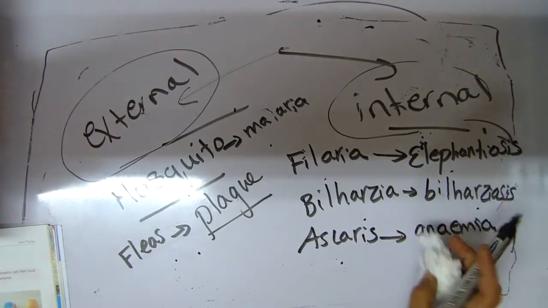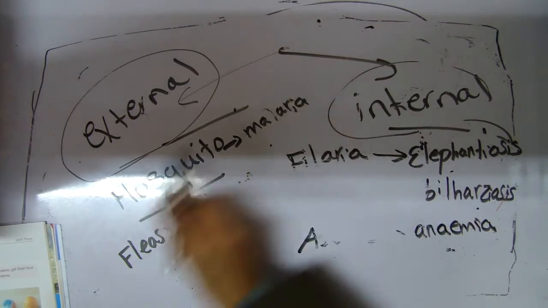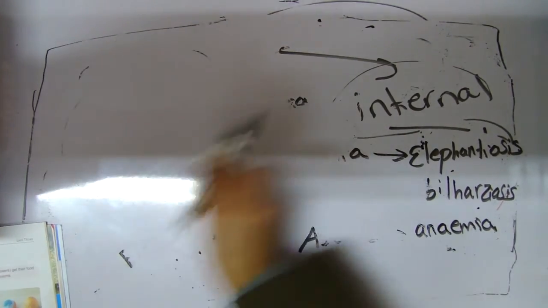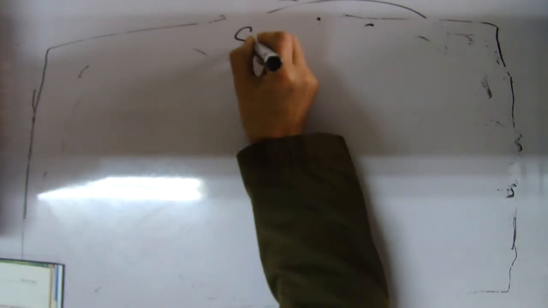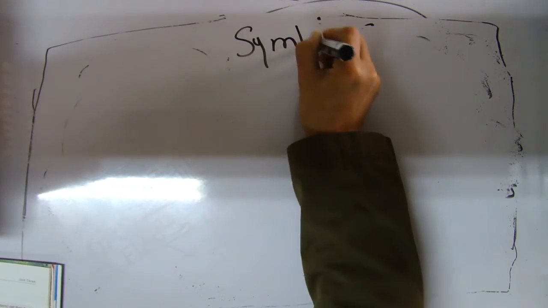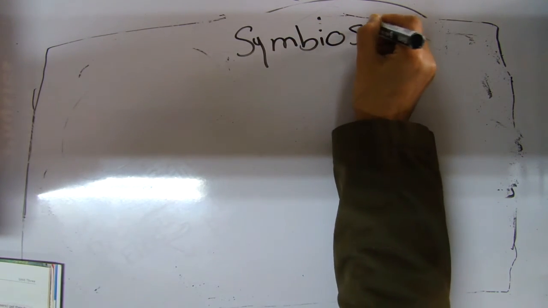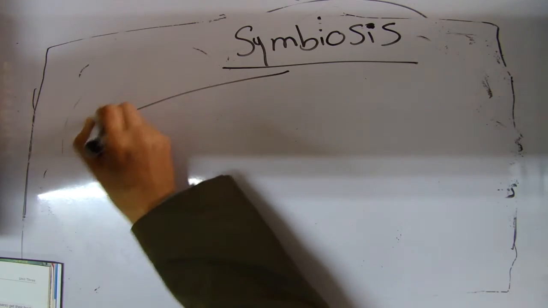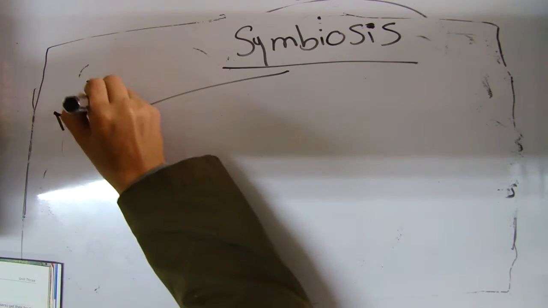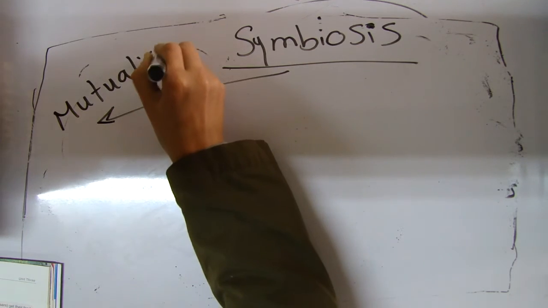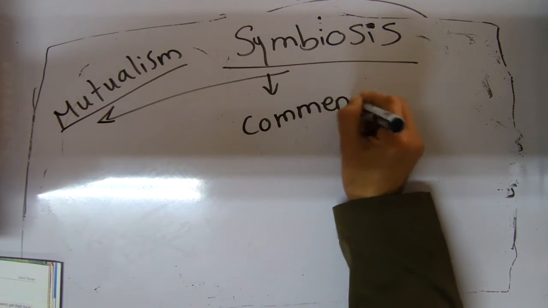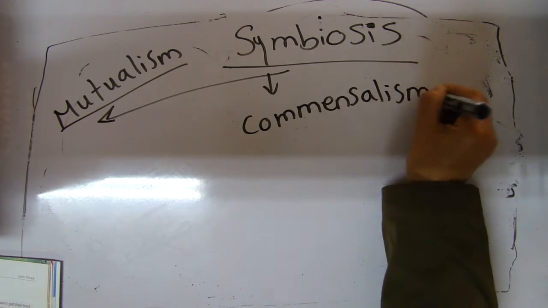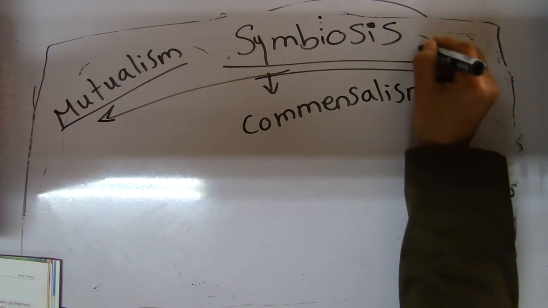I want to compare between the three types of symbiosis again. Symbiosis. Again, we have mutualism, commensalism, parasitism.